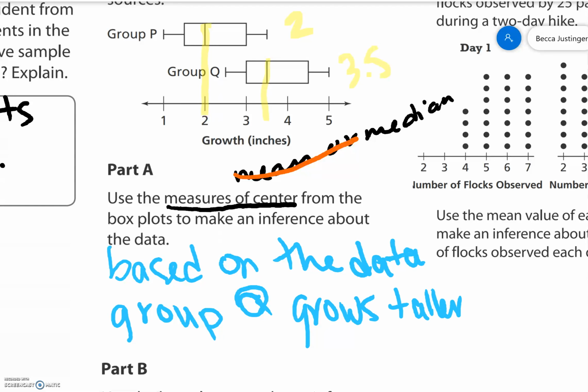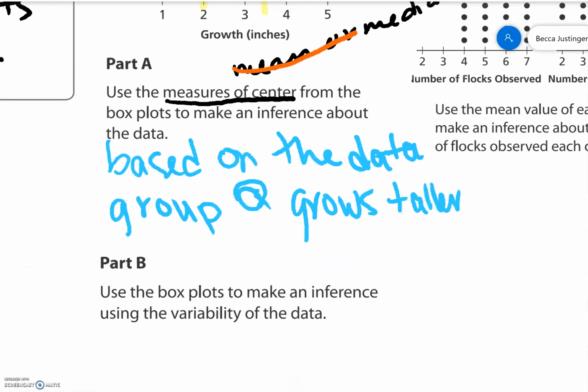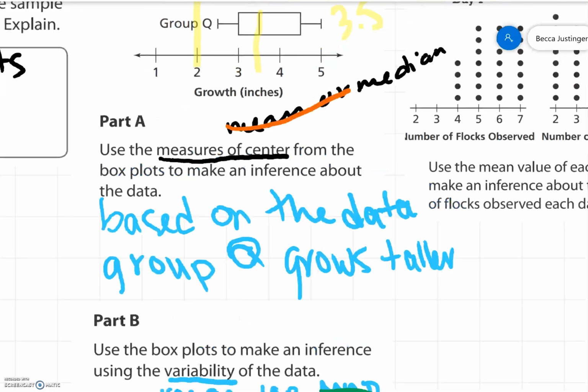Part B, use the box plots to make an inference using variability. Remember, variability is either the range, the interquartile range, or the mean absolute deviation. The best thing to look at on a box plot is the interquartile range.